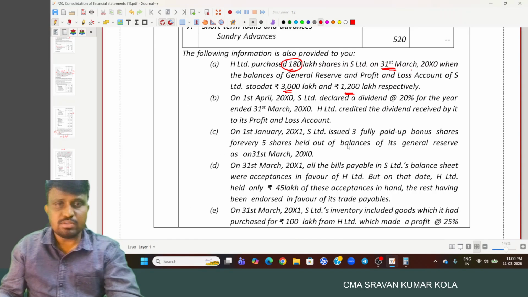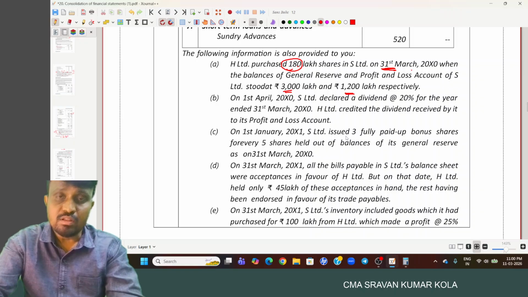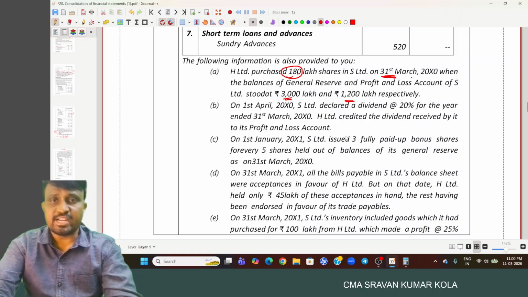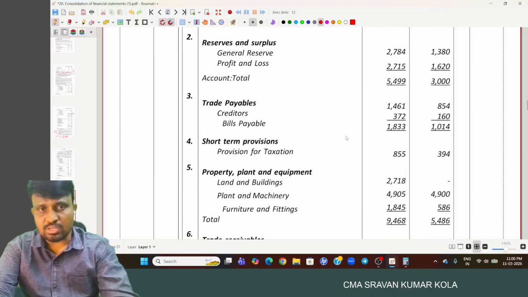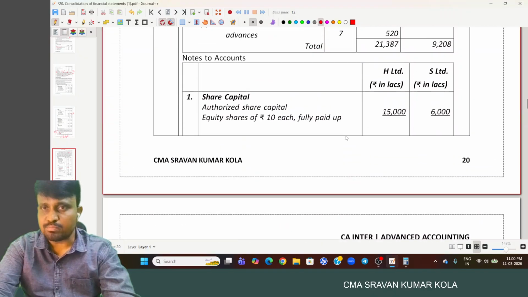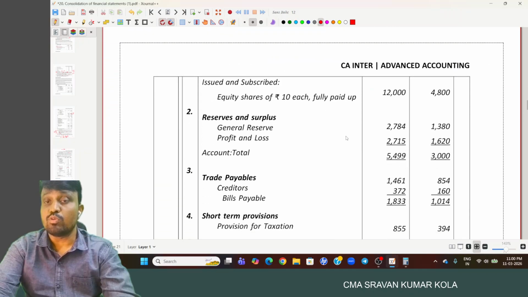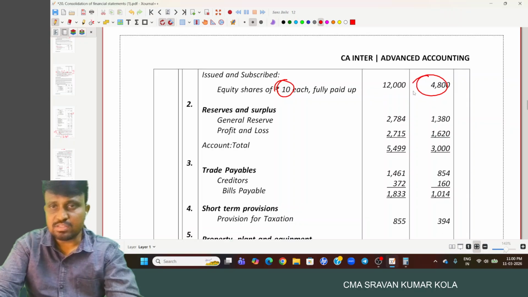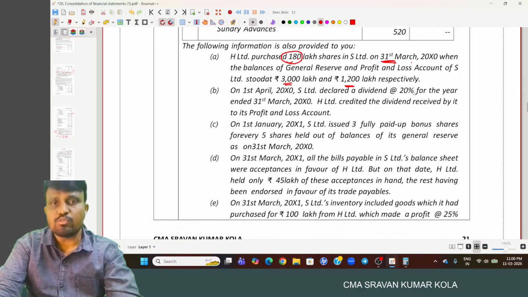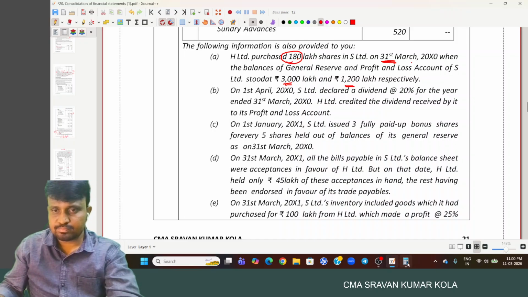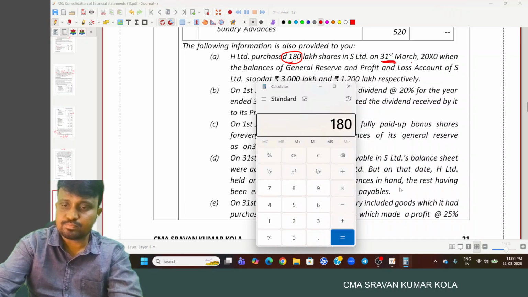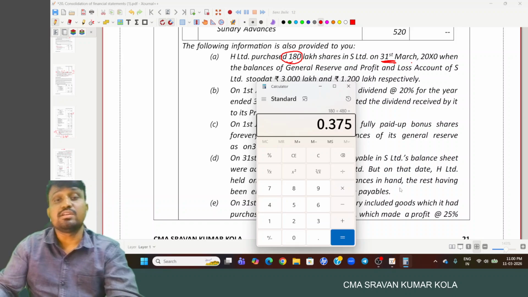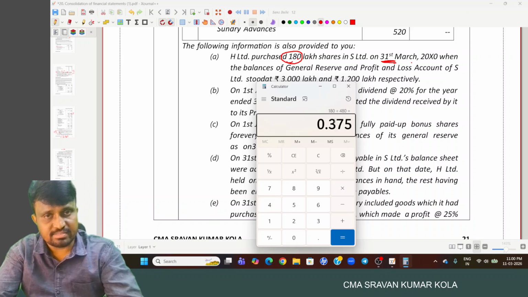First, coming to the shareholding pattern. So here we purchased 180 lakhs, but the total number of shares we have in S Limited is how much? 480 lakhs. 10 rupee per share is how much? 480 lakhs. So 180 by 480, 37.5% only we are getting.